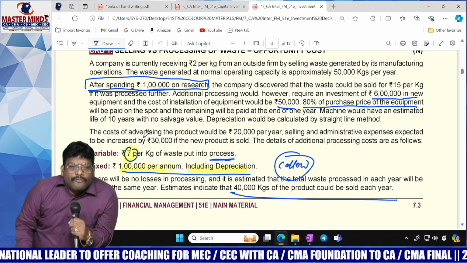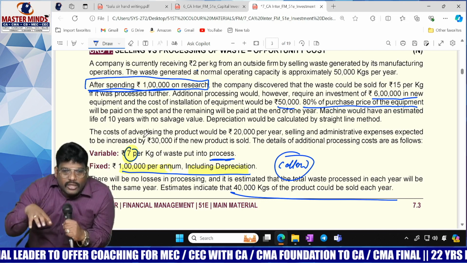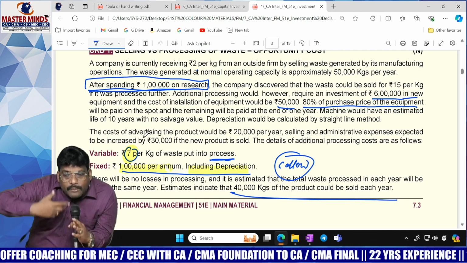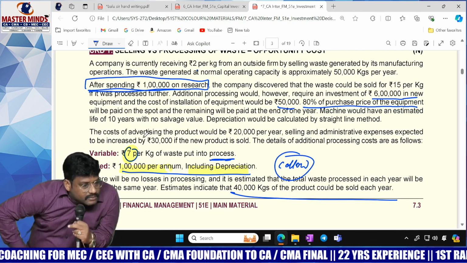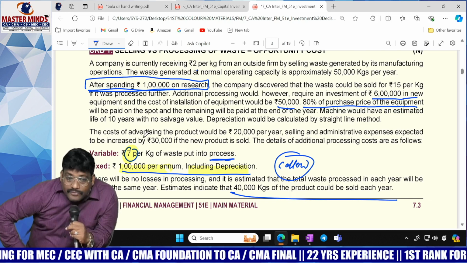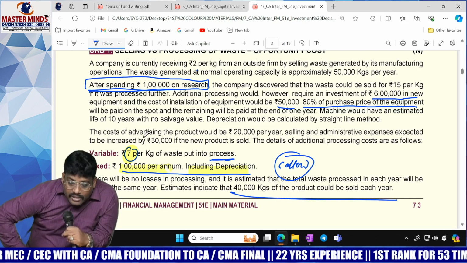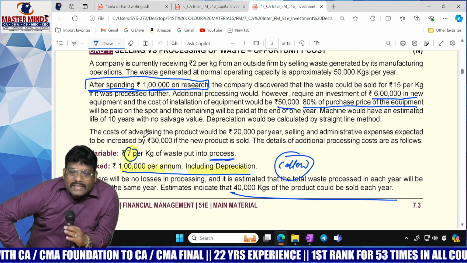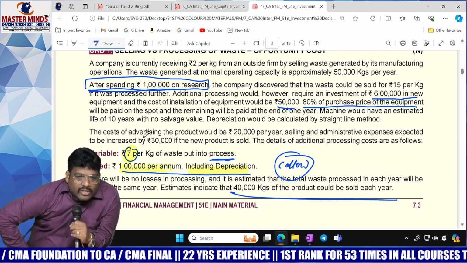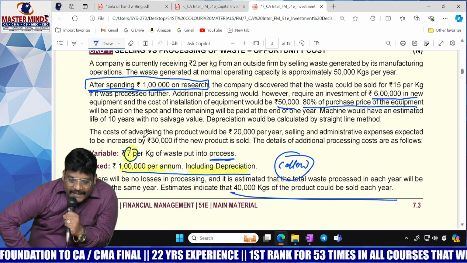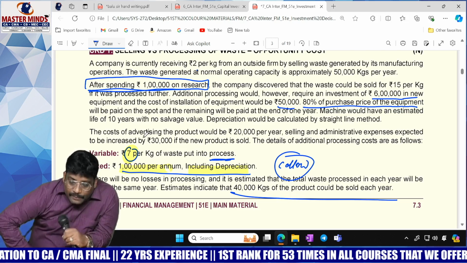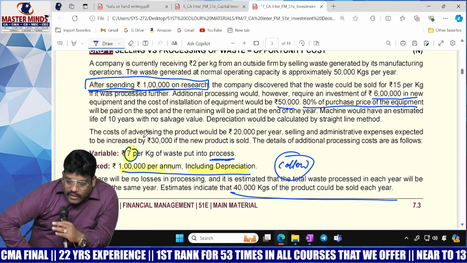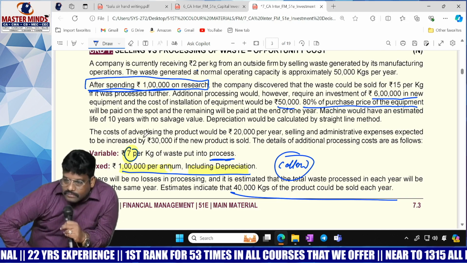You see, if you take 40,000, you have a wonderful benefit. What is the benefit? 40,000 you can process, and you can sell at 15 rupees. So that means 40,000 into 15, 6 lakhs you are going to get. But the 6 lakhs never comes to your pocket. You have to deduct certain costs. What cost are you going to deduct? Variable cost. Variable cost is what you put into the process, how many kgs? 40,000. 40,000 into 7. Good.